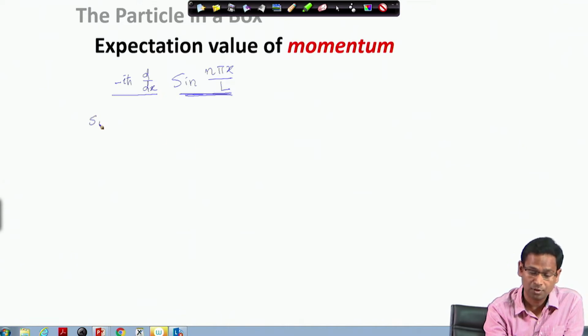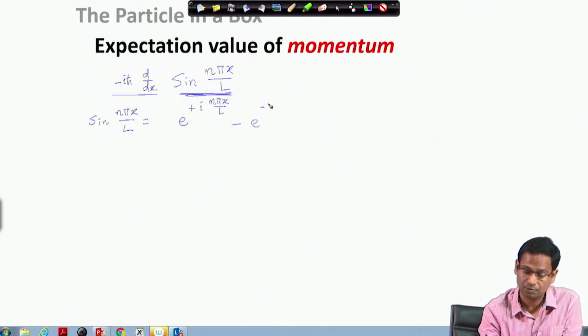So, I would use sin(n pi x divided by L). I can write it as e to the power i n pi x by L minus, sorry, this is minus, e to the power minus i n pi x by L, divided by 2i. So, this simply expresses a sine function in terms of two exponential functions. Sin theta equals e to the power i theta minus e to the power minus i theta divided by 2i.